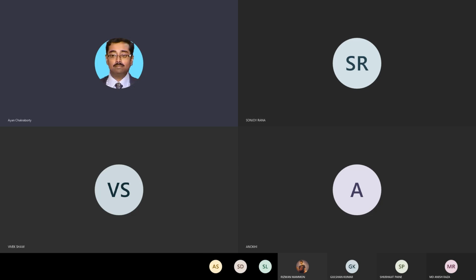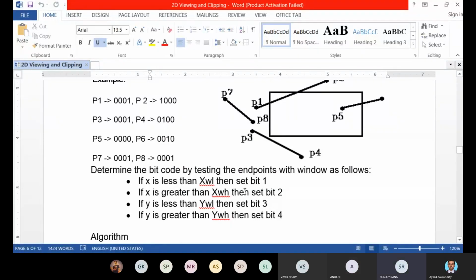Okay, Sanjay has given the absolutely correct answer. That is what he is trying to say, but his answer is a little bit non-technical. But the logic is absolutely correct.